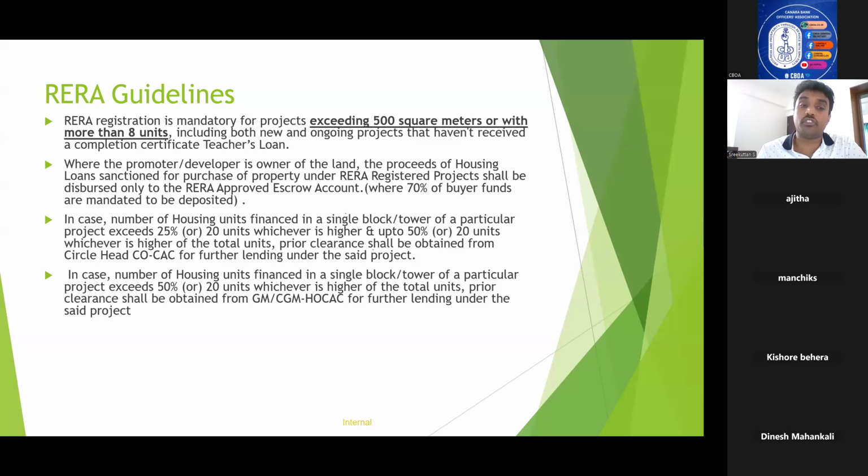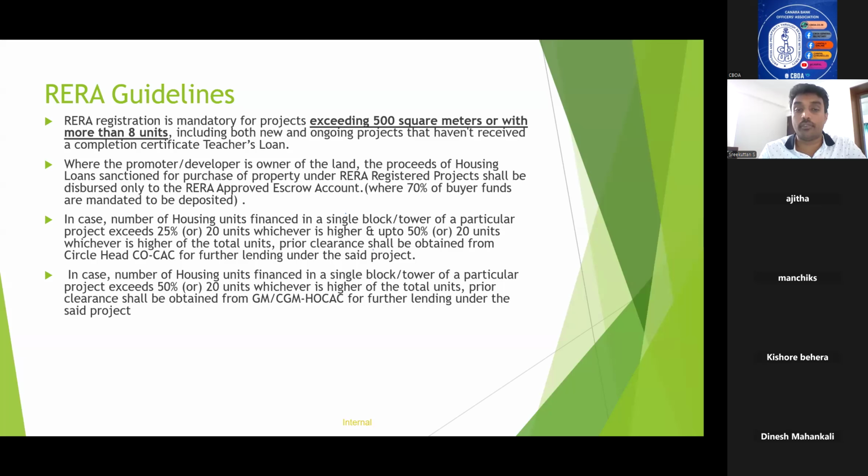Because suppose, due to any reason, the project fails, our entire financing will be under threat. So in order to avoid the concentration risk, the bank has come up with a guideline: if the number of housing loans financed for a particular single block or tower of a project exceeds 25% or 20 units, whichever is higher, or for the total project as a whole, if it is 50% or 20 units or above, we need to obtain prior clearance from the circle head.